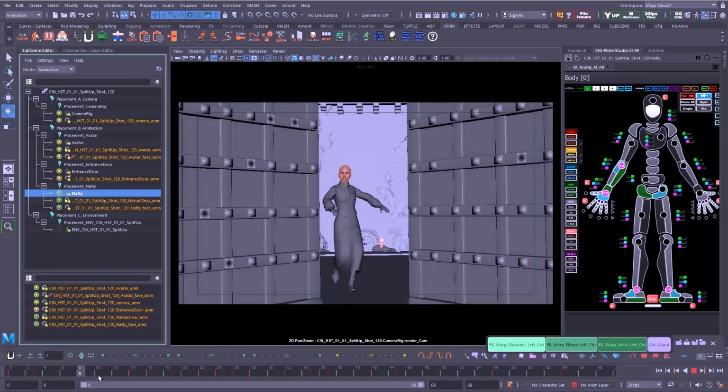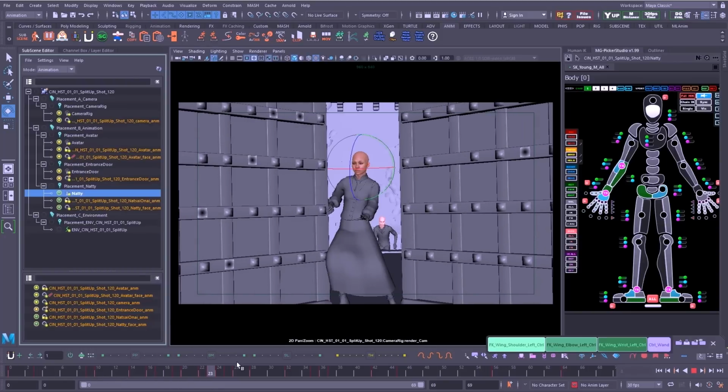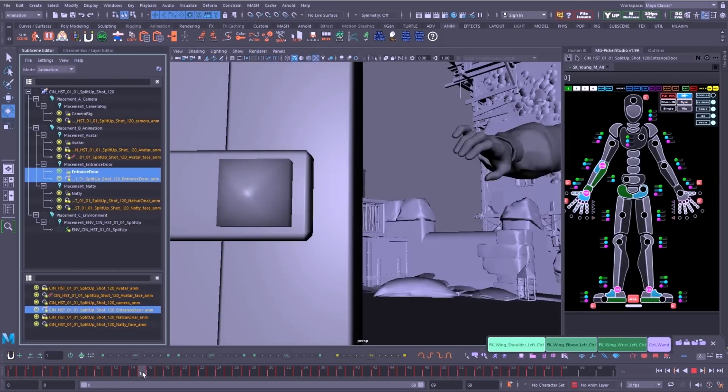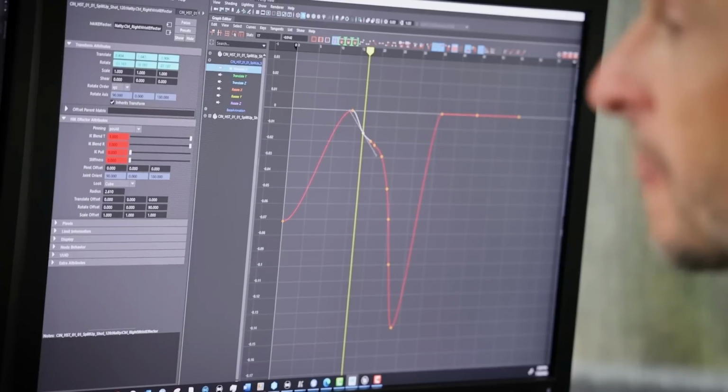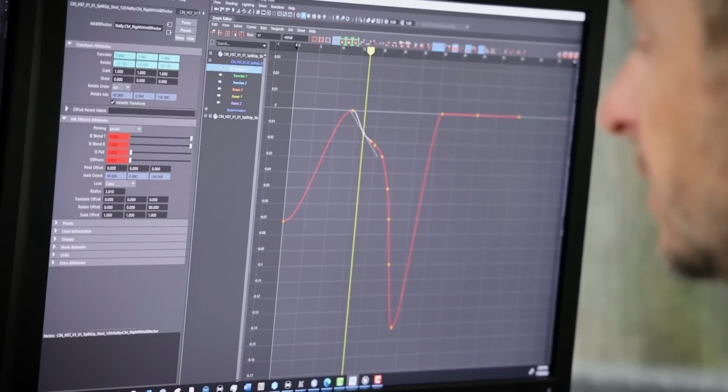So in this case, we're making sure that Natty's hand is specifically touching the door here. We can see that the hand's not really touching there. I'm going to select Natty's hand. I'm going to make sure it's in IK. We do use layers a lot.